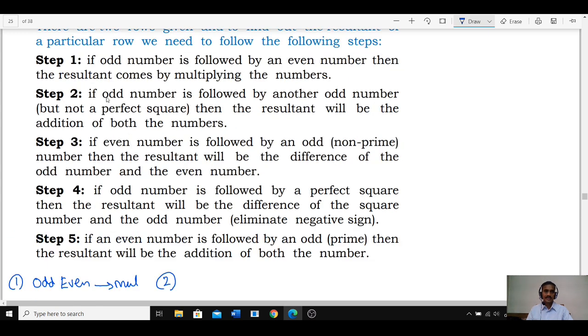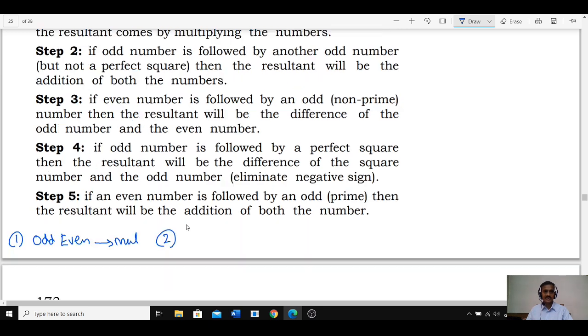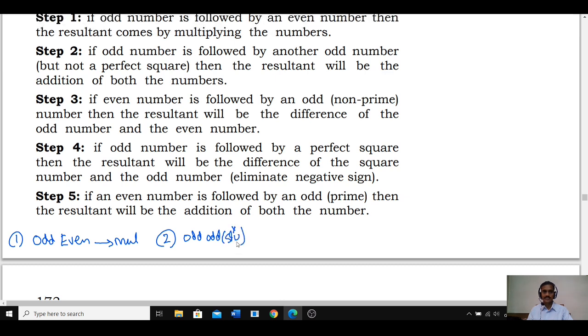Step 2, if an odd number is followed by another odd number but not a square, then the resultant will be the addition of these two. And this is about rule number 2. Rule number 3, even number followed by odd non-prime. Non-prime means composite, odd composite. Then the resultant will be the difference of the odd number and the even number.